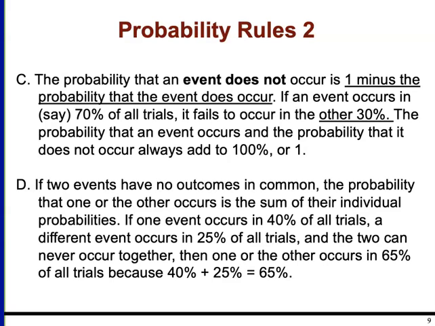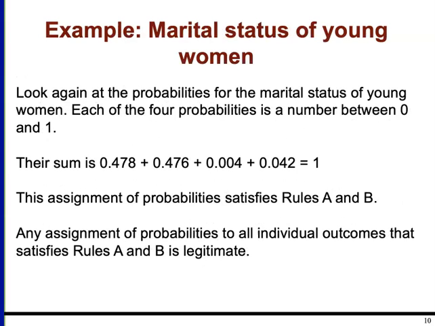The last rule here is if two events have no outcomes in common, the probability that one or the other occurs is the sum of their individual probabilities. For example, if one event occurs in 40% of all trials, the other event in 25% of all trials, then together that would be 65% of trials. Let's apply those rules to the example we looked at a moment ago. We're looking at the marital status, and we could find the sum of all of these different statuses. They add up to 1. So you have to have one of those 4 groups. That works for rules A and B.